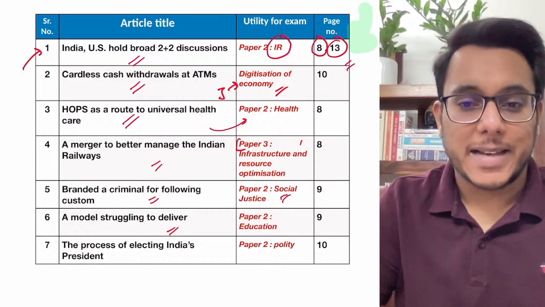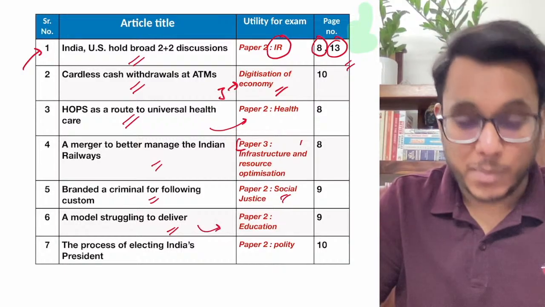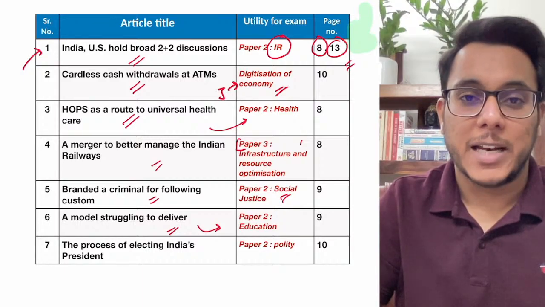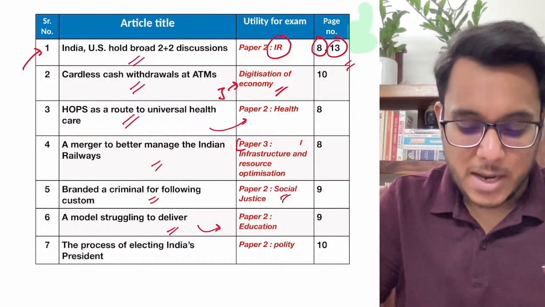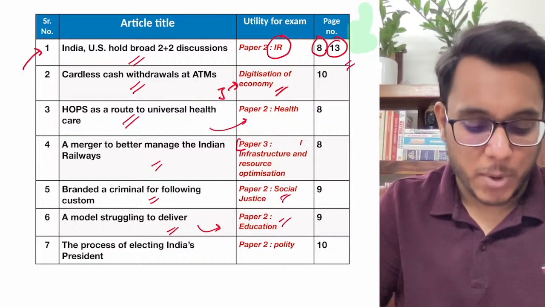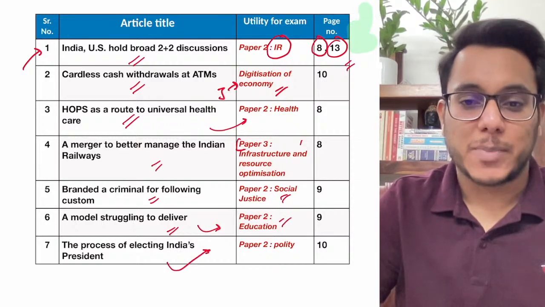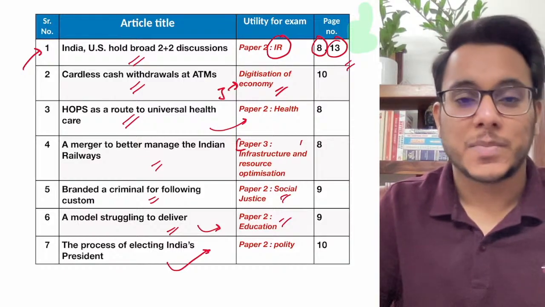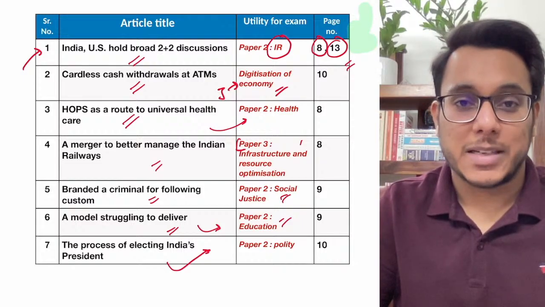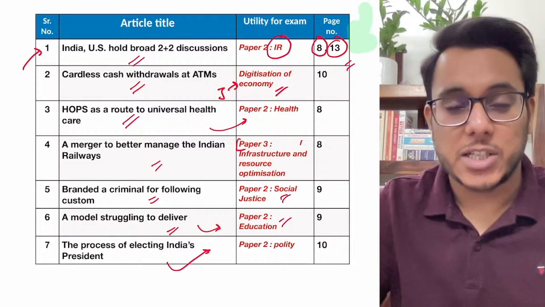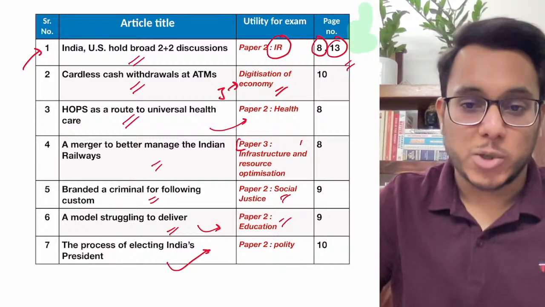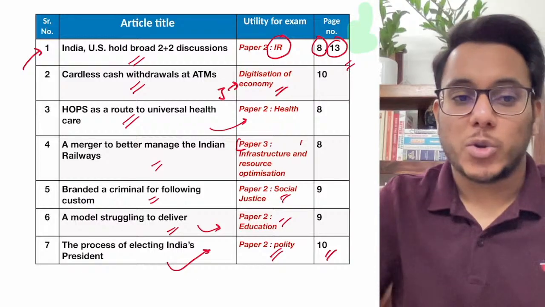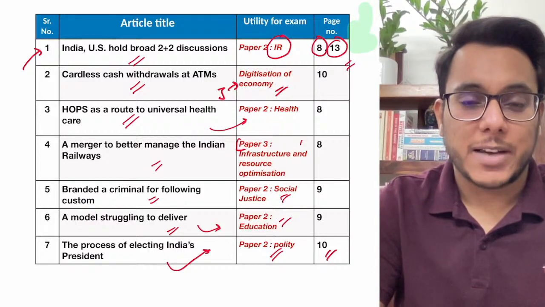This particular article is talking about how early childhood care and early childhood education is not being effectively delivered because of many of the challenges that have come. GS paper number 2, on the topic of education. Then, the process of electing India's president. This topic has been taken from the text and the context section, because now the term of the present president is going to end and the elections for the new president are to be conducted. So this will be important for GS paper number 2 under the polity section. So this is the overview of the articles that we are going to take up today.